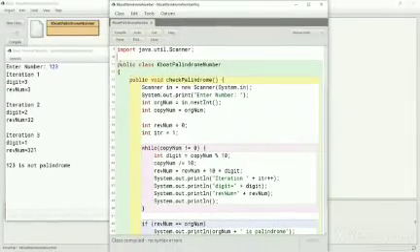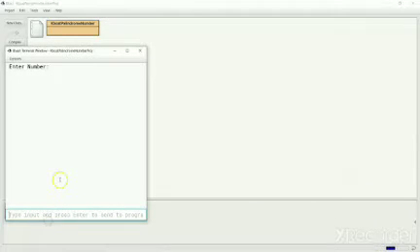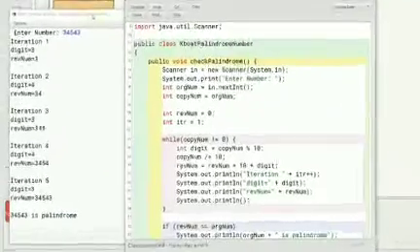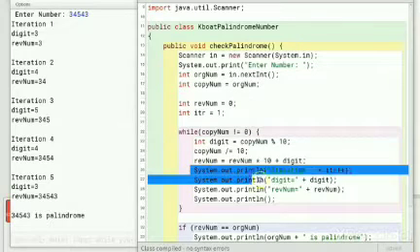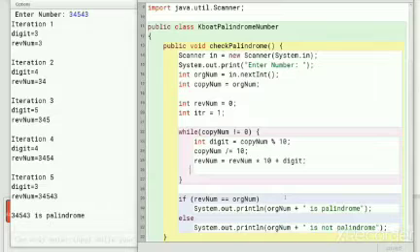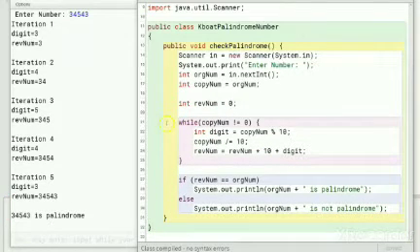Let me run the program with the palindrome number as input. I will give the number as 34543. It correctly identifies it as a palindromic number. I will remove all these extra statements I added for understanding the logic. Now our palindrome number program is ready.